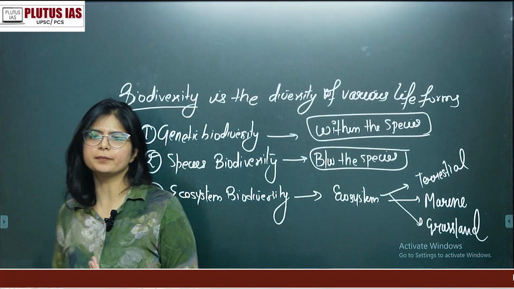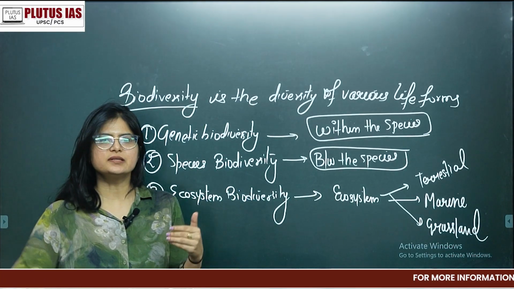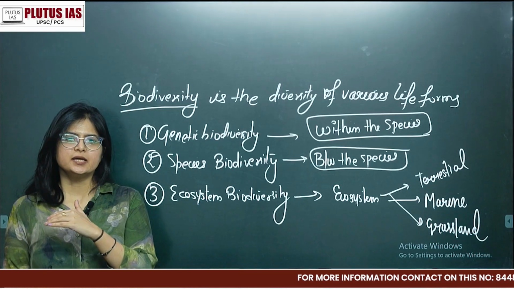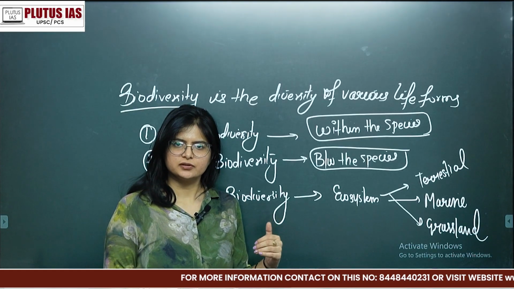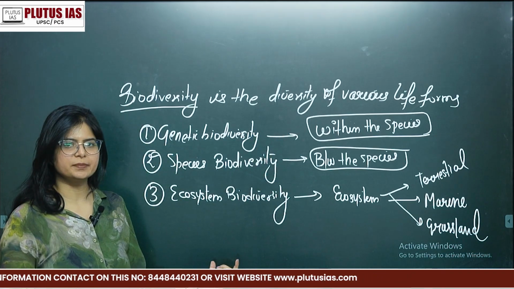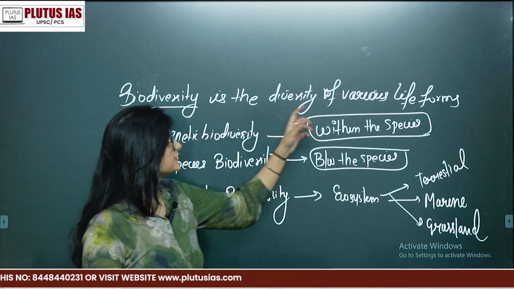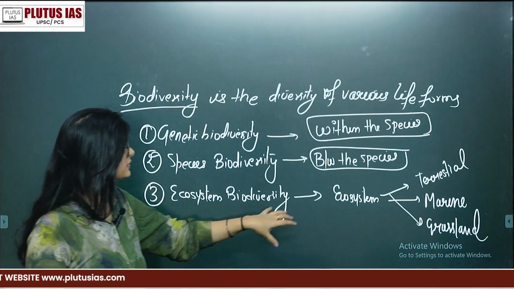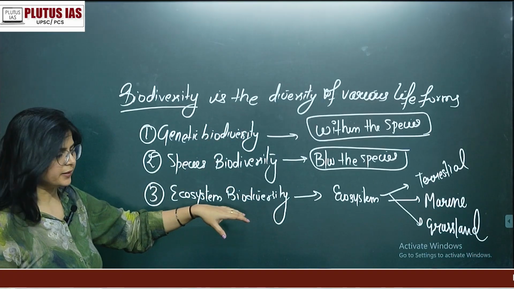Whenever you start any topic, for example biodiversity, first start with a very basic definition. Try to understand the definition first and then cover the topics under it, because when you understand the definition first, you will be able to understand what the topic is saying.